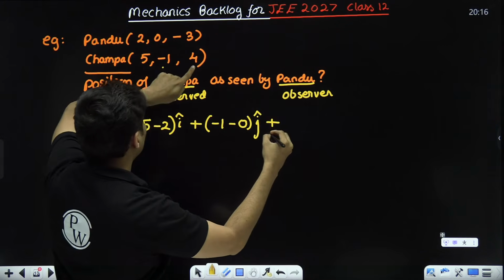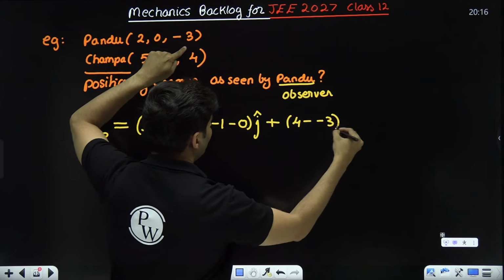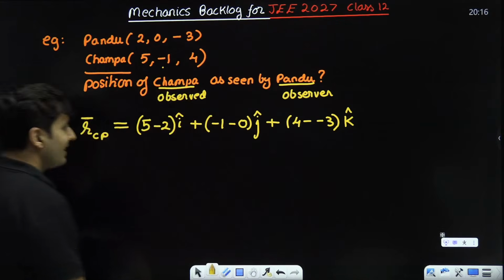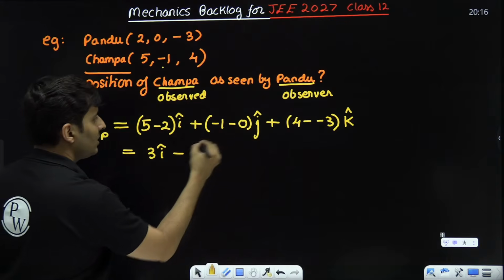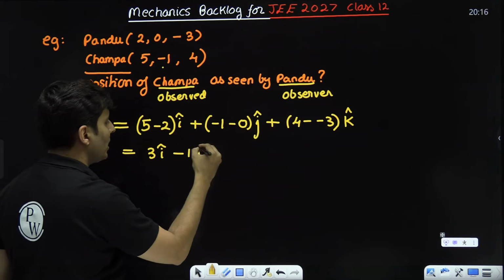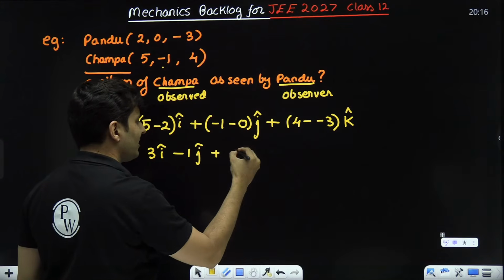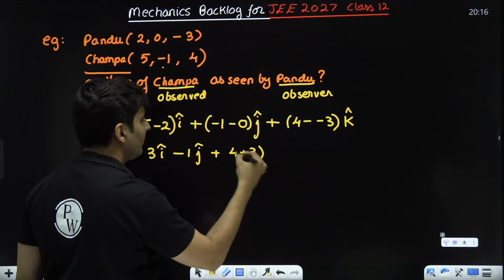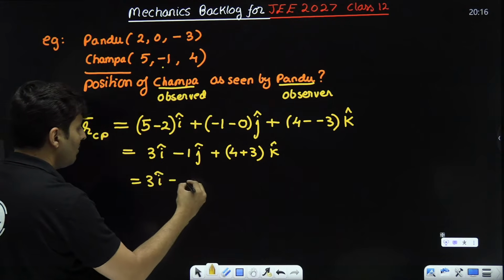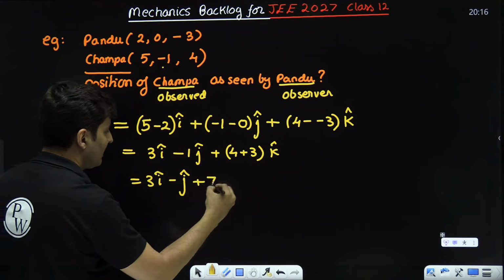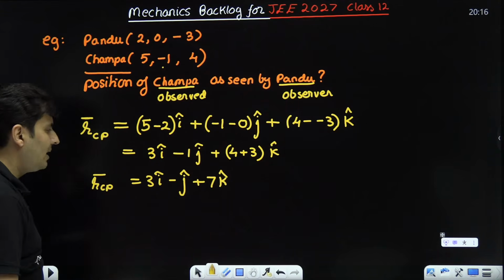Then go to third coordinate, z coordinate, 4 minus 3, and this will be nothing but k cap. Is that right? So let's calculate this. This is 3i cap. This is minus 1 j cap and plus 4 minus is plus, no, 4 plus 3 only, k cap. So if you simplify this, this will be 3i cap minus j cap plus 7k cap. That is the position of Champa and Pandu.